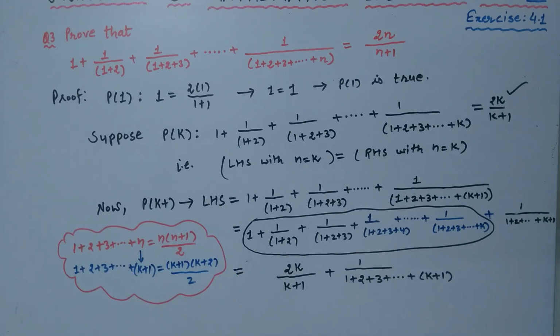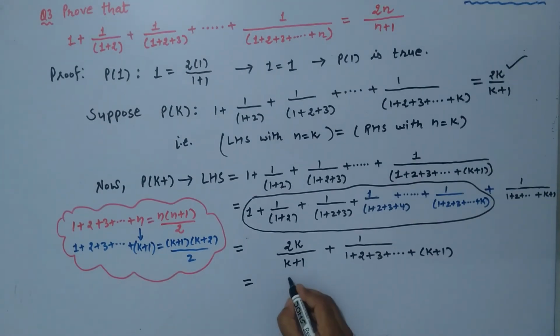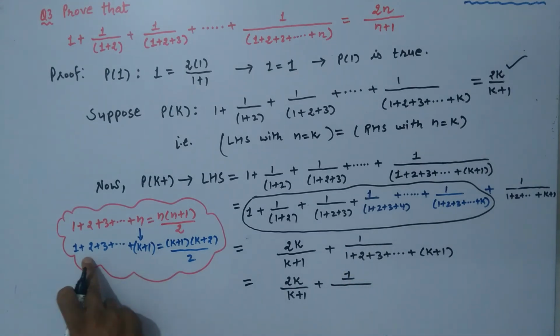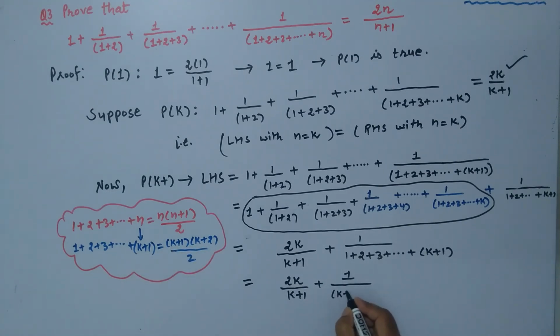So the question becomes now, this is equal to 2k upon k plus 1 as it is plus 1 upon this whole. So we use this term k plus 1 into k plus 2 whole divided by 2, that 2 will go in the numerator.